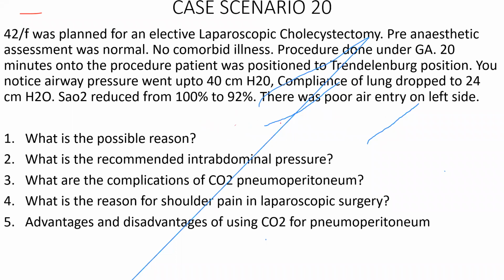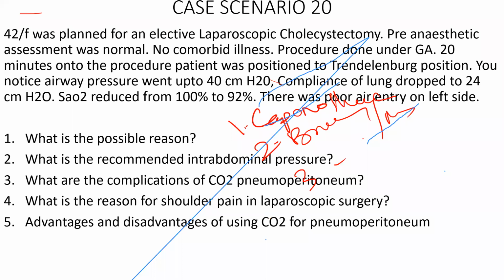Apart from endobronchial intubation, what other things can present like this? Sir, spontaneous pneumothorax. There can be, yes, pneumothorax is one possibility, or capnothorax, more importantly. Capnothorax can present like this. Excellent. Then venous air embolism. Venous air embolism will not have a drop in compliance or increased airway pressure. Airway pressure will be up. Bronchospasm. Yes, bronchospasm, tube kinking, anaphylaxis. All these things can present like this.